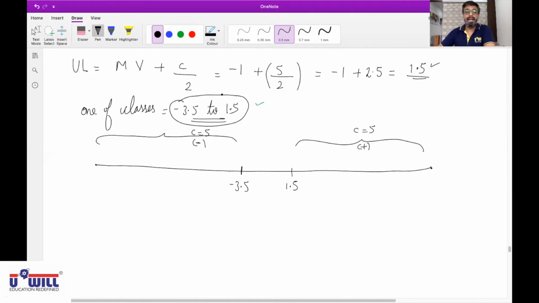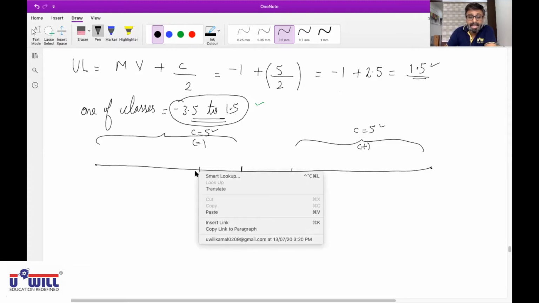I repeat. How will you get all the preceding classes? In -3.5, keep on subtracting the class length, that is 5. How will you get succeeding classes? In 1.5, keep on adding the class length, that is 5. Now, all of you do in calculator -3.5 minus 5. You all must get -8.5.